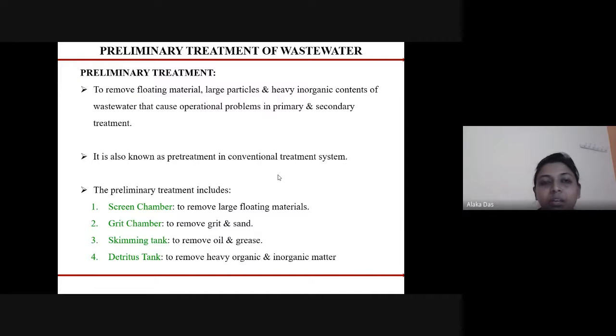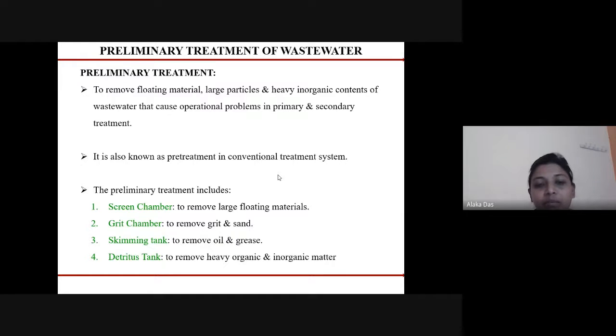In the preliminary treatment, we are removing the floating matters, the large particles, and the heavy inorganic contents that are present in the wastewater so that they do not cause any operational problem in the primary and the secondary treatment. So, it is also known as the pre treatment in the conventional treatment system.